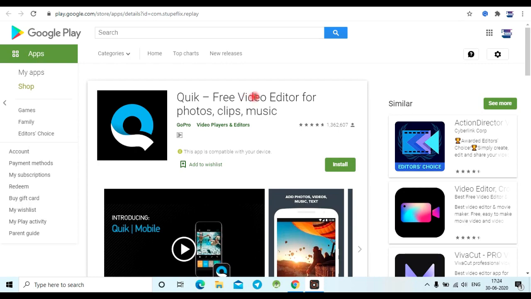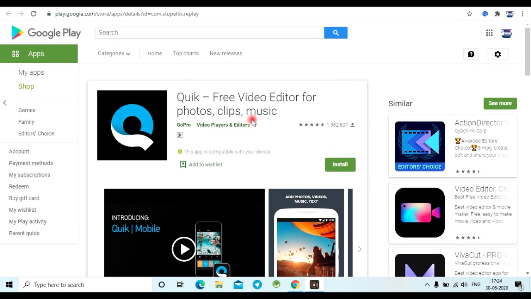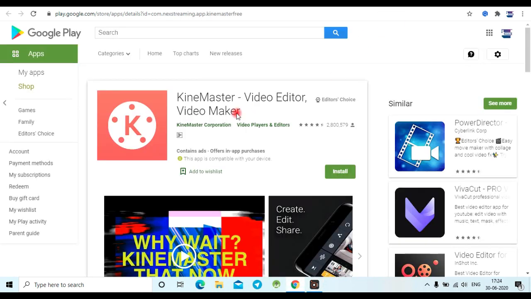You can edit free videos, add clips and add music. If you want to go premium, friends, if you want to edit videos, I will really suggest you use KineMaster. As you can see here, it is also available for free. You can download it, but you will get a watermark. This is a best alternative for you. Just download it, and if you want to go premium you can buy it. It is the best app. I also use this app.